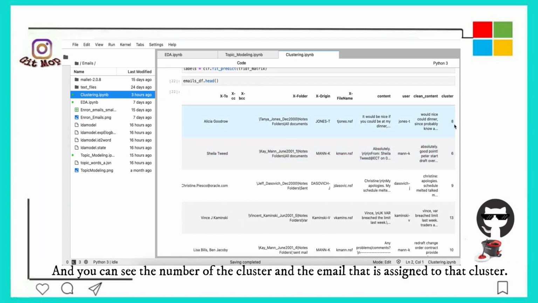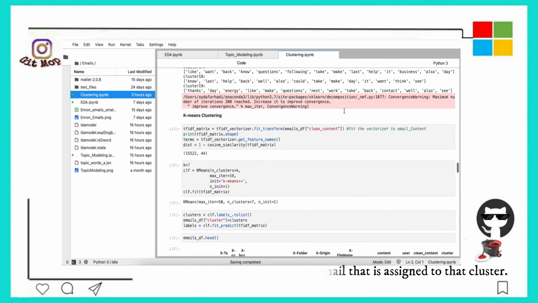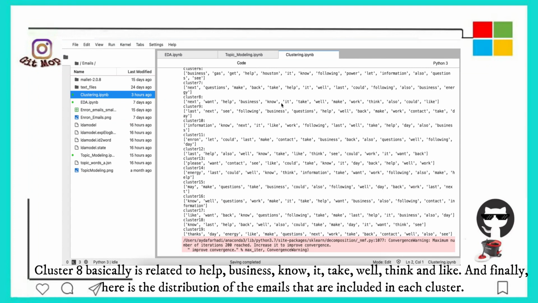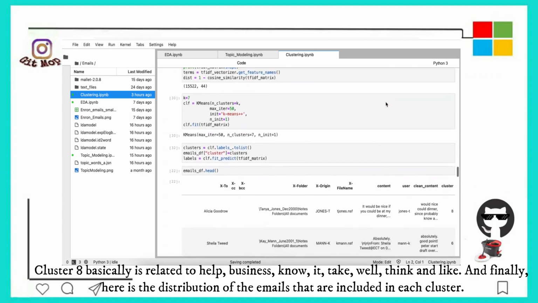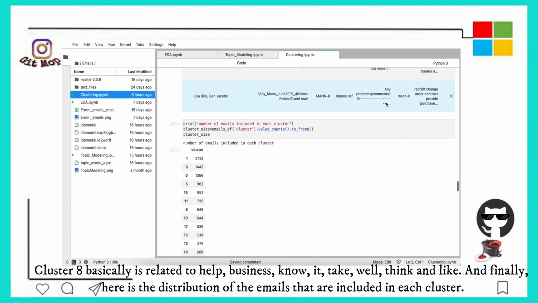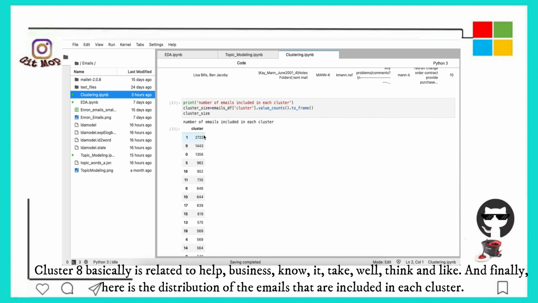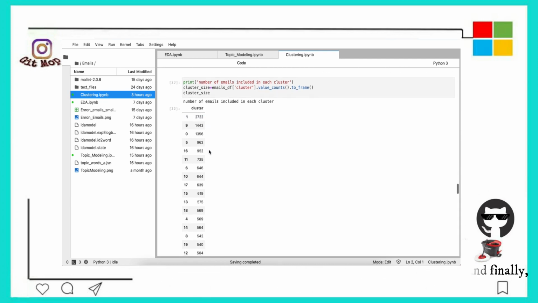You can see the number of the cluster and the email that is assigned to that cluster. Cluster 8 basically is related to help, business, know, it, take, well, think, and like. And finally, here is the distribution of the emails that are included in each cluster.